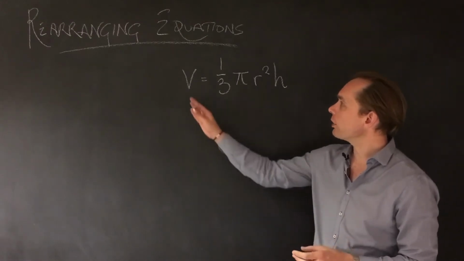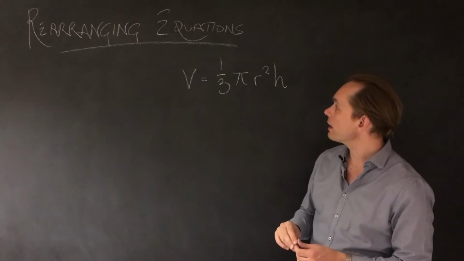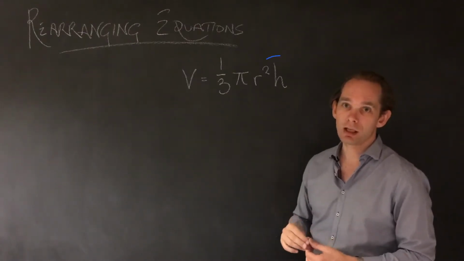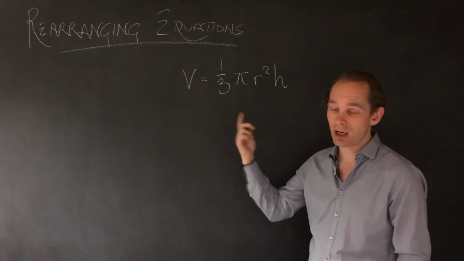Alright, so we've got this equation. This is the equation for the volume of a cone, and what we're going to do is make h the subject, and in a minute we'll also make R the subject. They start the same way. So step one, obviously, just check you read it correctly.